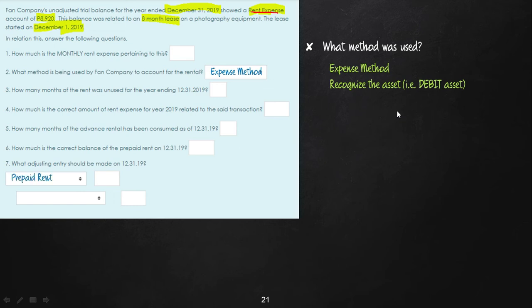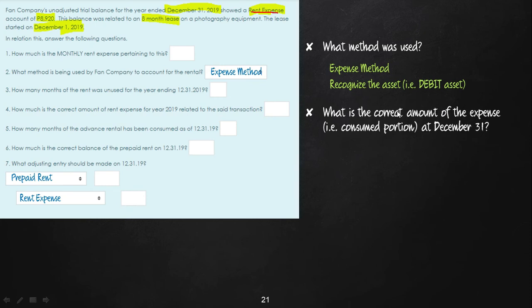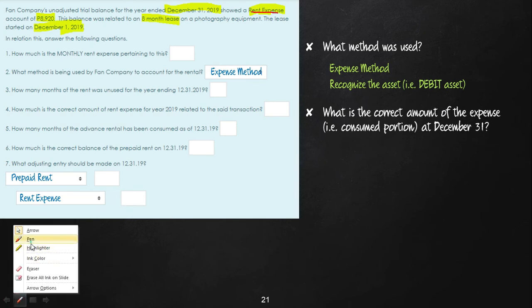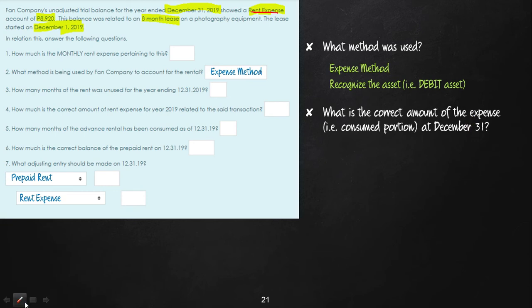So that means in our adjusting entry, we will debit the asset. Okay, so kabaw na ta sa adjusting entry. Ang debit yun na prepaid rent. So therefore, ang partner na rent expense man yun. So credit rent expense. Okay, no amounts yet. Next, we will now try to compute the correct amount of the expense. Or in this case, tungod kay asset method man ta, let's compute for the correct amount of the asset.